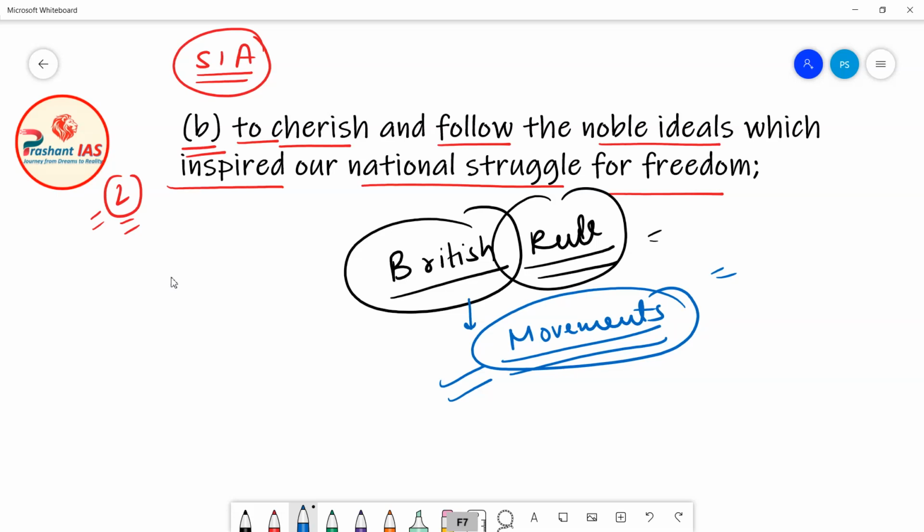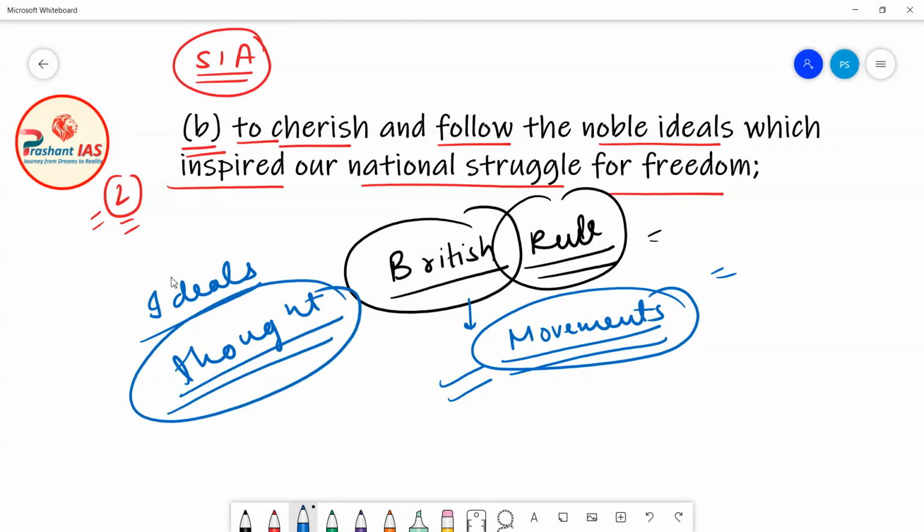So actually there were some ideals, there was a thought in the minds of people which inspired them to start a nationwide struggle for freedom against the Britishers. There was an ideology which inspired the people to start this struggle, and due to that national struggle, we got the independence on 15th of August 1947.